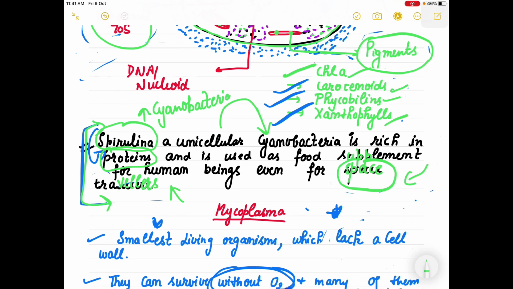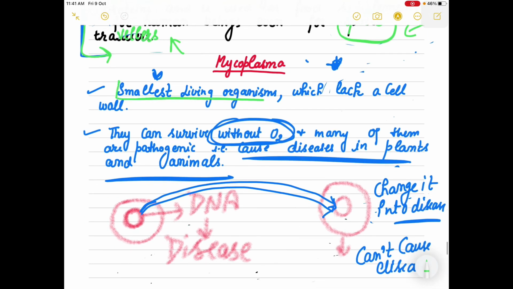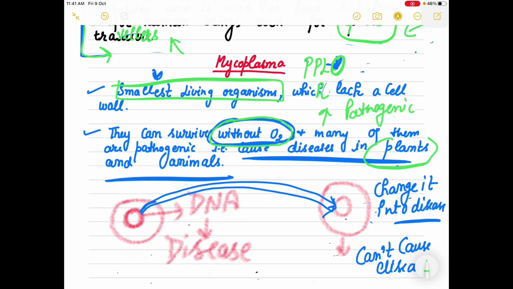Okay, the last one is Mycoplasma, the smallest. This is known as the smallest living organism, PPLO, pleuropneumonia-like organisms. They lack a cell wall. They can survive without oxygen, and mostly their function is that they cause diseases. They are pathogenic in nature. They cause diseases in plants as well as in animals.